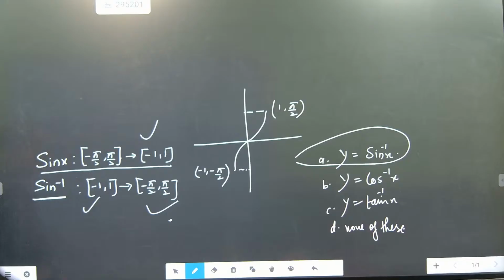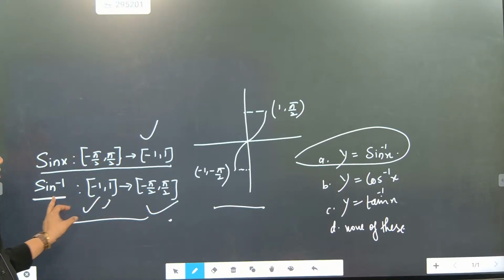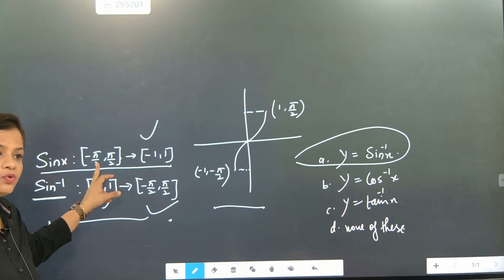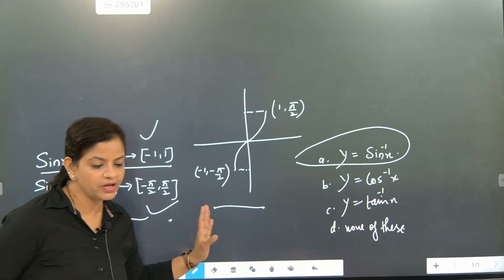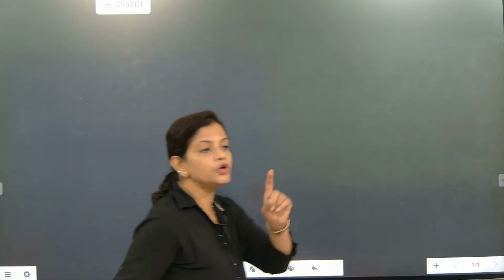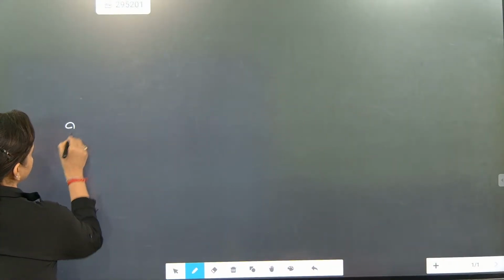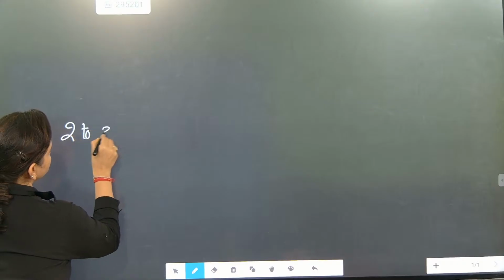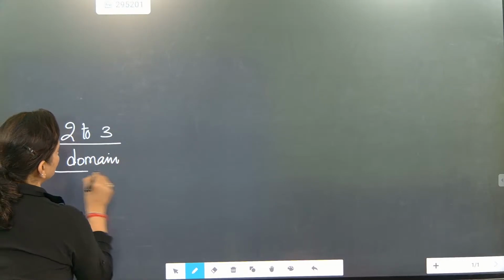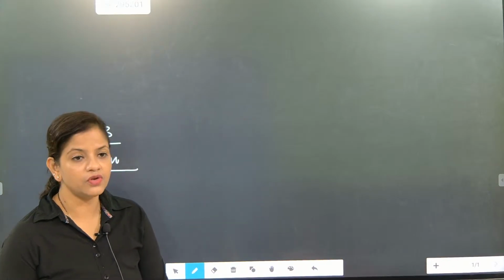Okay. So now graph-related questions we can handle. This is exactly the domain: the domain of sine inverse is -1 to 1 and the domain of sin x is -pi/2 to pi/2. So this has to be remembered. Now beta, what type of questions are we going to expect? First, write the domain question. A domain question will come for 2 to 3 marks. Find the domain. Understood? Domain finding questions are now trending and will come in your examination.